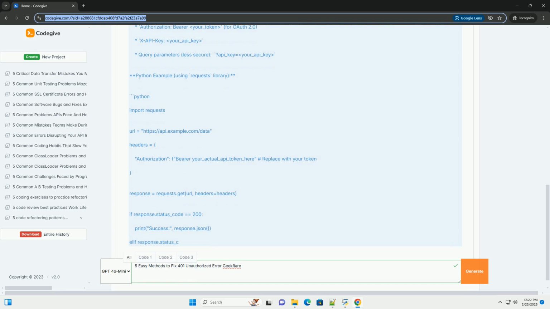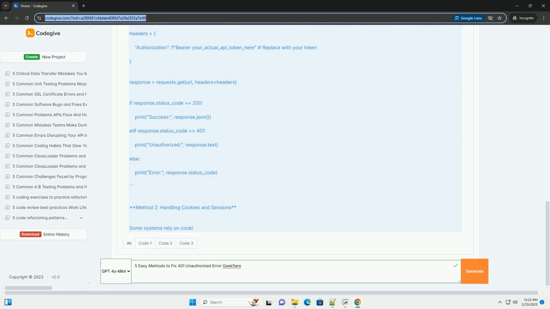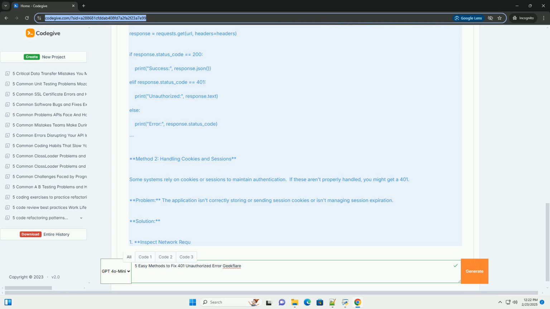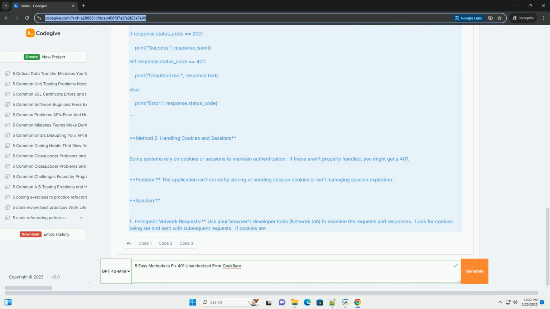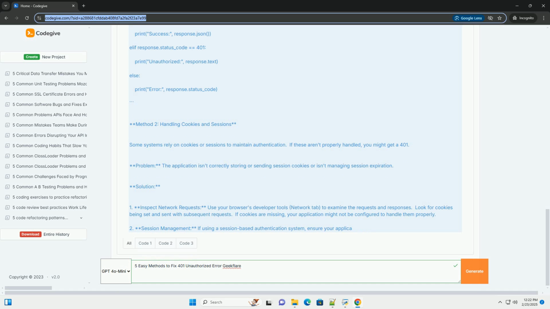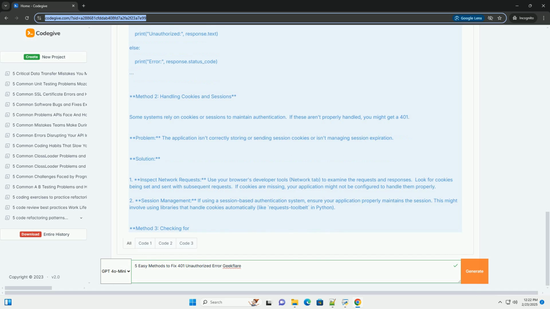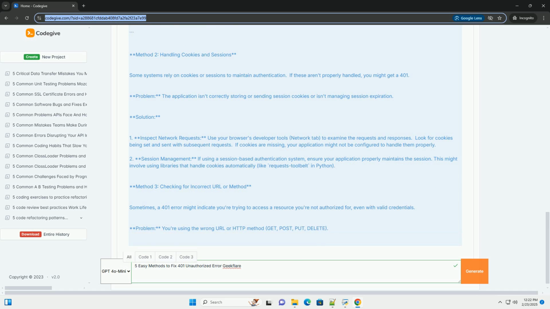Understanding the 401 error. Before diving into solutions, remember that 401 errors relate to authorization, not authentication. Authentication verifies your identity, for example username and password, while authorization checks if you have permission to access a specific resource. A 401 means authentication might have succeeded, you logged in, but authorization failed, you lack the necessary rights.